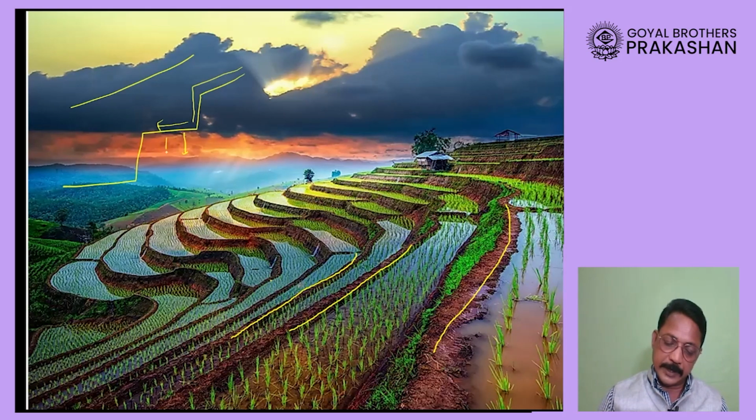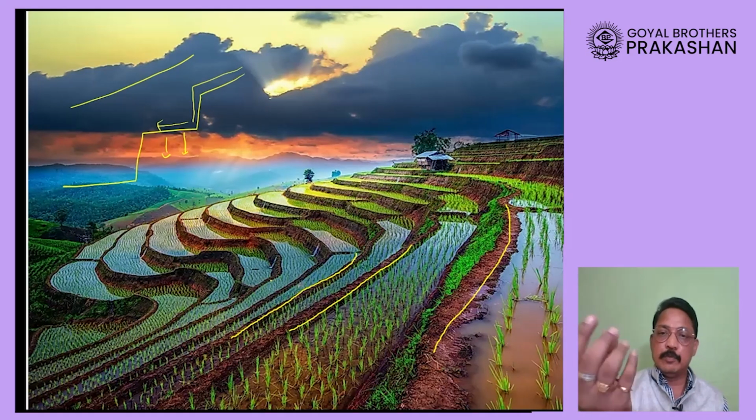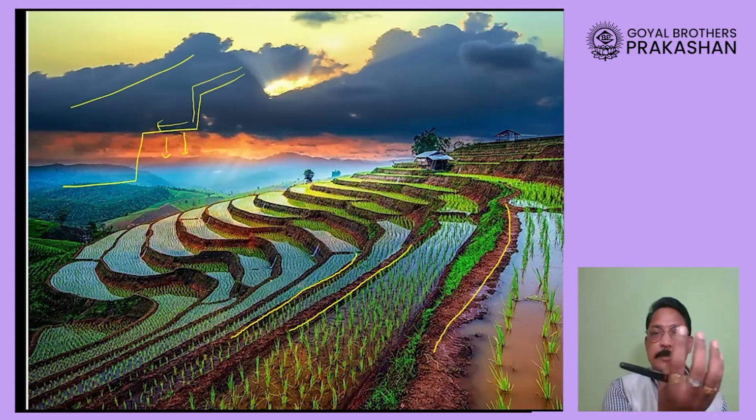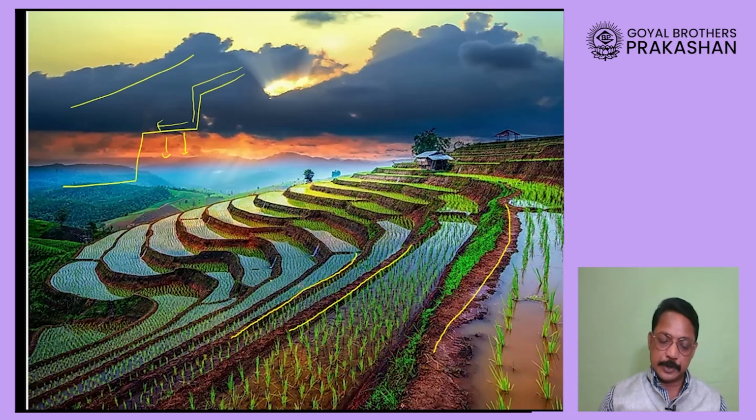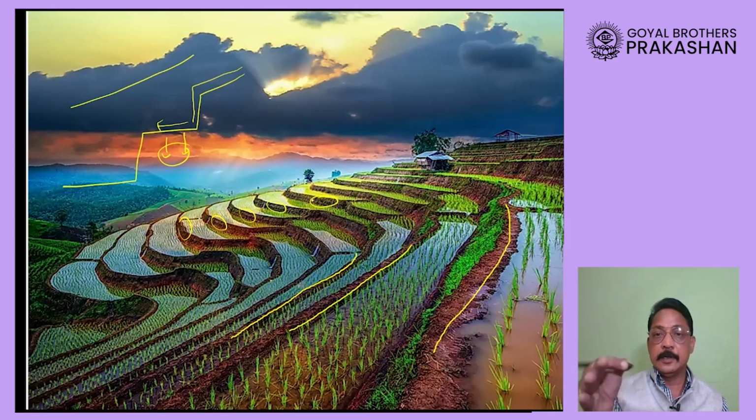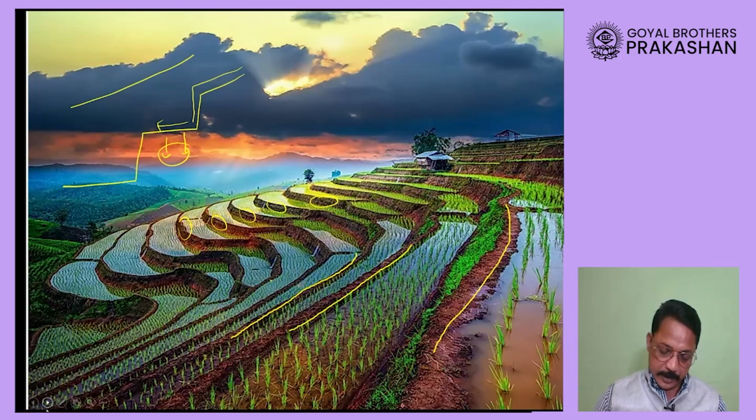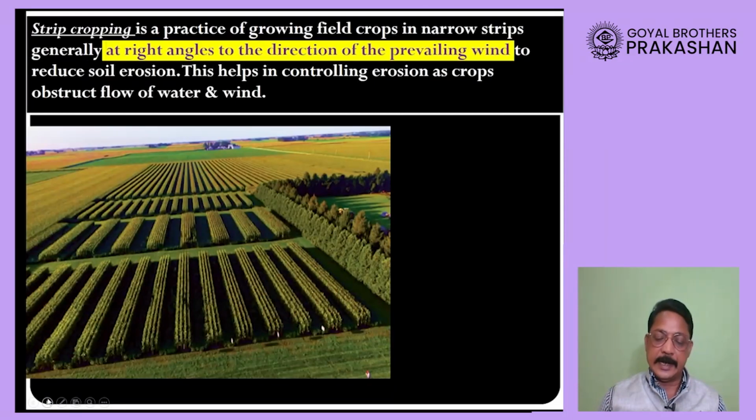Moreover, more water will get percolated because now it has become a gentle slope. So water will get more opportunity, more time to get percolated. So not only the speed of the water is getting reduced, but because lot of water is also getting percolated, therefore erosion by water will also be reduced. Moreover, we can also construct the bunds, a wall-like structure at edge of every step, and this is how we can reduce the erosion. Now this step is taken during agricultural activity, that is why it is agronomic measure.